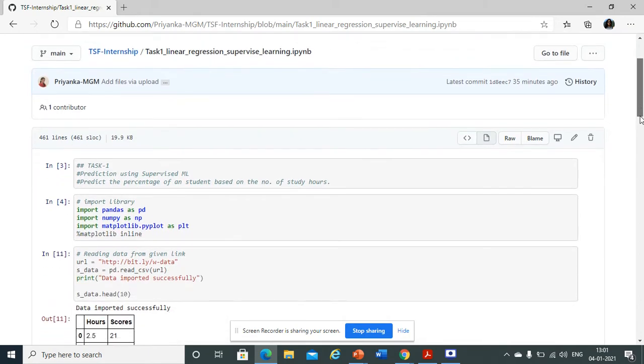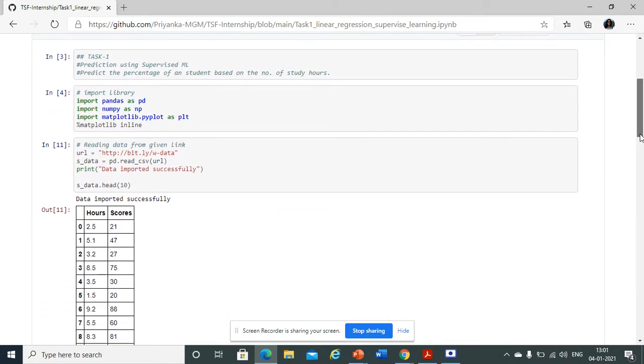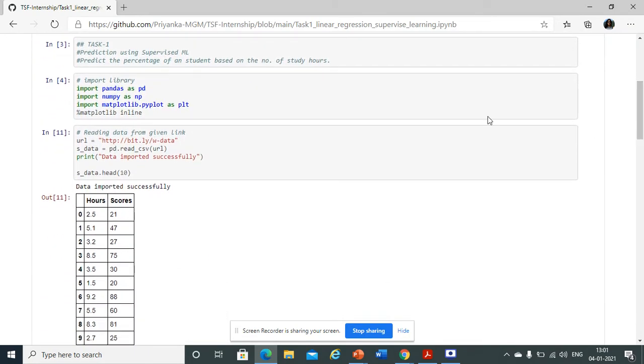Here you can see the code, which has been developed in Python 3. The hashtag represents unexecutable statements, which are treated as comments. Initially we will import all the libraries required for the execution of the code. Here Pandas, NumPy and Matplotlib have been imported.